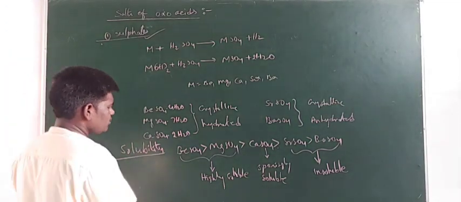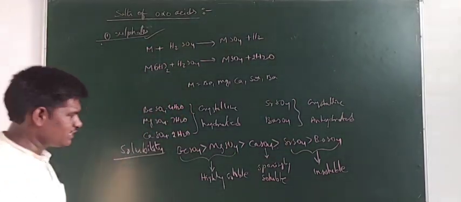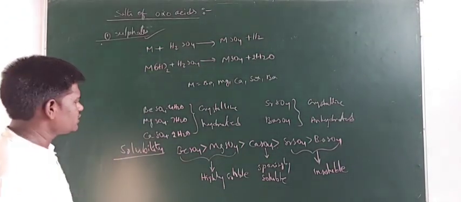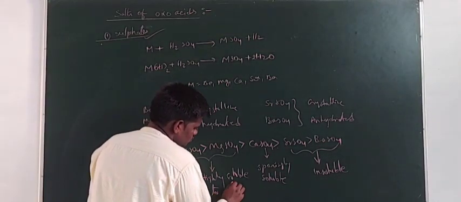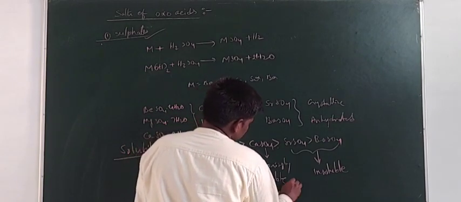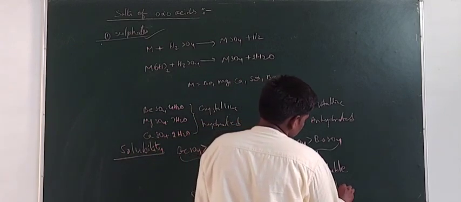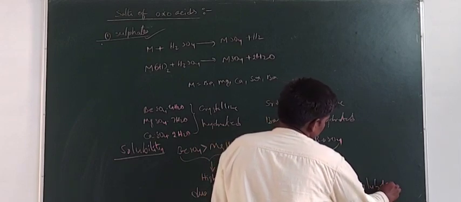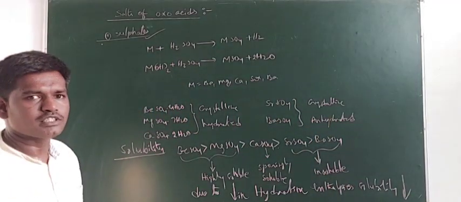Now what is the reason for this solubility order? From beryllium sulfate to barium sulfate, the hydration enthalpy decreases. If hydration enthalpy decreases, then solubility also decreases. So due to the decrease in hydration enthalpy, solubility decreases from beryllium sulfate to barium sulfate.